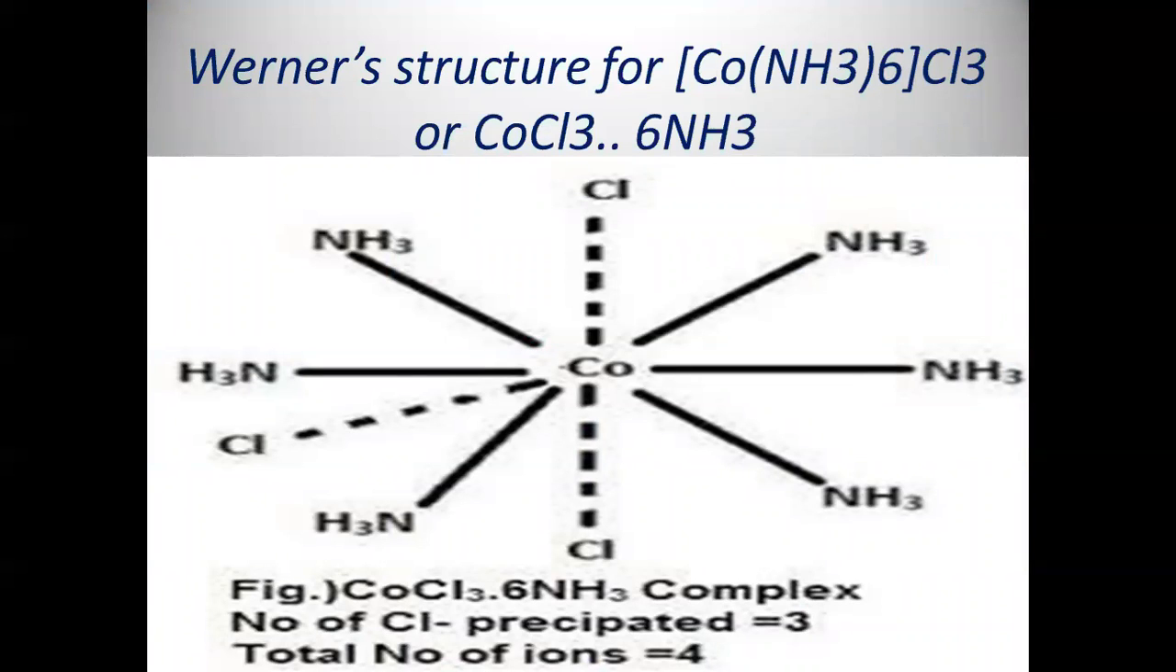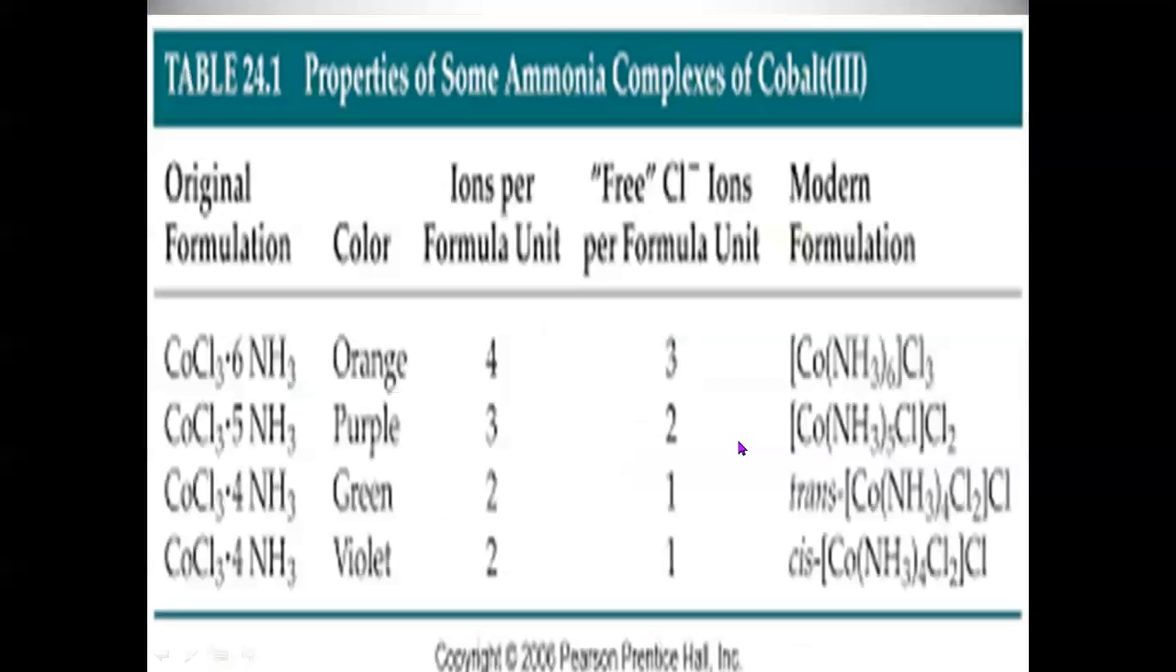This is the structure given by Werner for the above complex, which is nothing but hexaammine cobalt(III) chloride: hexa means 6 ammine ligands or ammonia molecules, cobalt 3 is the oxidation state of cobalt, and 3 chloride ions. They are forming an octahedral structure. So the structure of CoCl3·6NH3, hexaammine cobalt(III) chloride, is octahedral in shape.